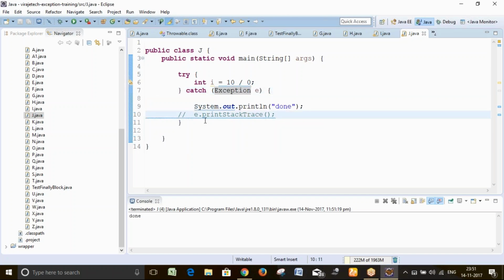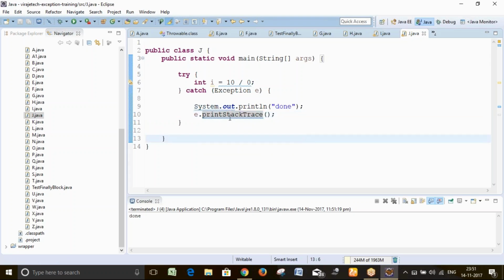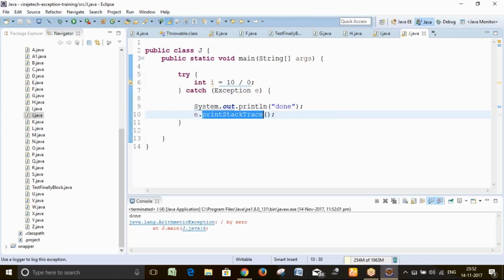If we want to look, do this e dot printStackTrace. printStackTrace is a method which will give the exceptions that occurred during the execution of your program. It will give that information. e dot printStackTrace. If I run this now, see here.